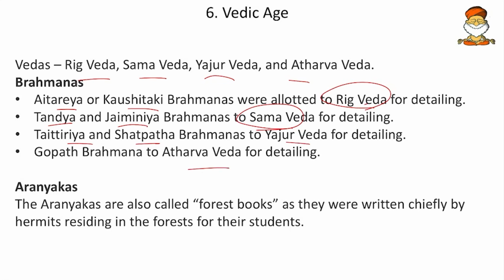Then after that, Aranyakas. Aranyakas are also called the forest books, as they were written chiefly by hermits residing in the forest for their students. These Aranyakas are the updated versions of the Vedas. After learning the Vedas, what is our next learning? These are the current affairs update, we can say. So they are the Aranyakas. They were written by the priests frequently.